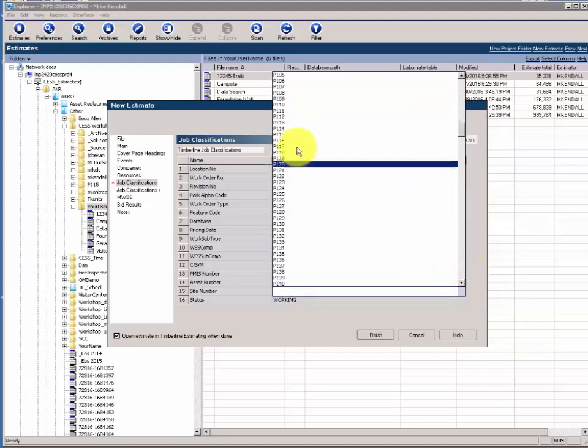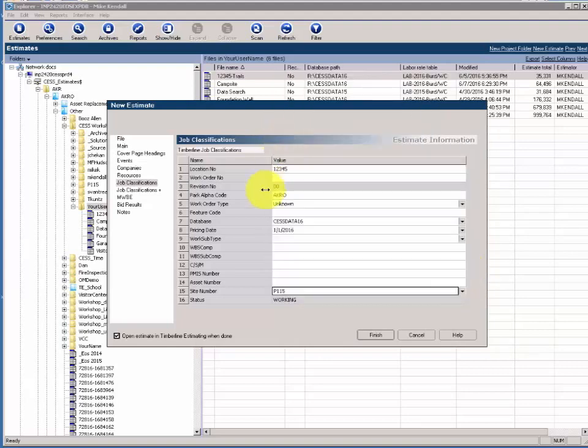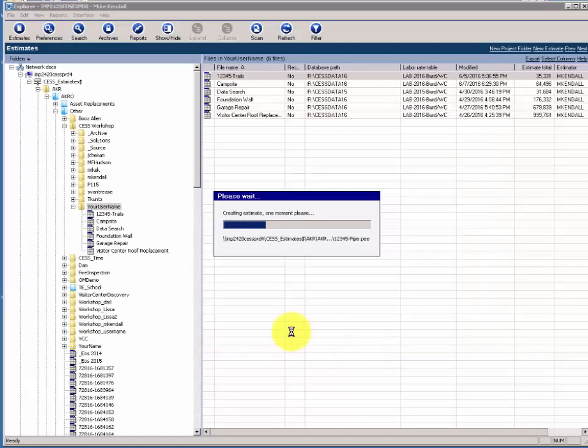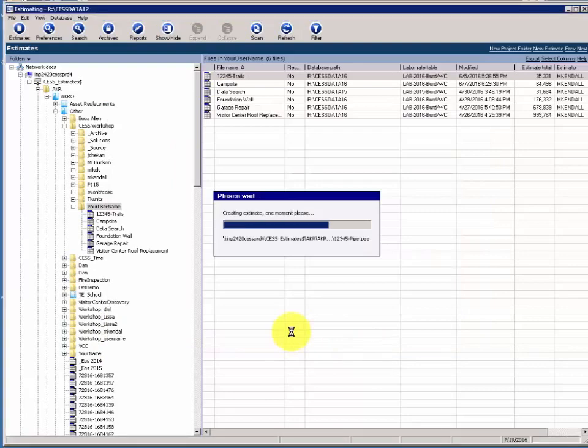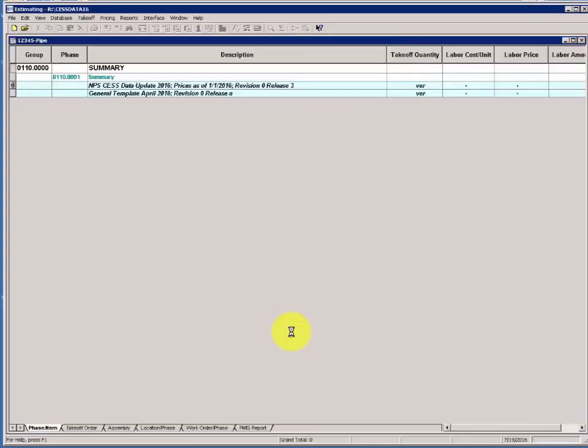Moves the cursor over a checkbox in the lower left corner of New Estimate box. Verify your Open Estimate checkbox is checked. Click Finish. Box is already check-marked. Clicks Finish on the lower right. A progress bar appears with the text, "Please wait, creating invoice, 1 moment please." Spreadsheet opens. Launch Assembly Takeoff.